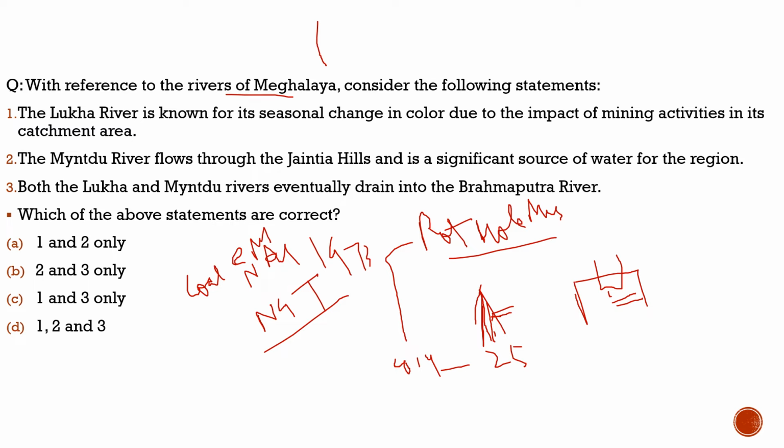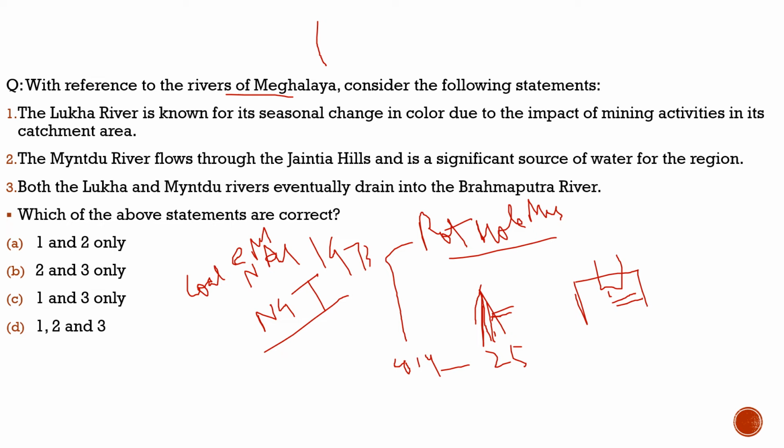So that's why we brought this question here, to make you understand the impact of rat hole mining: how it was banned by the NGT, the National Green Tribunal, in 2014, how it is still going on, how the Supreme Court asked in 2019, how there are chances of corruption from the officers and how it can be eliminated. For example, we can amend the Sixth Schedule, in which we can introduce such a Coal and Mines Nationalization Act of 1973. There are many ways we can deal with this problem. I hope you got the basic idea about this topic. Now let's try to solve this question and get more idea about it.